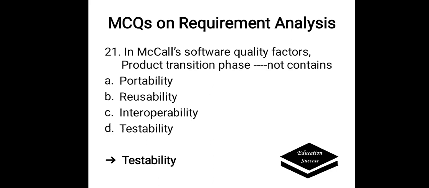In McCall's software quality factors, the product transition phase does not contain which one? Options are A. Portability, B. Reusability, C. Interoperability, D. Testability. The correct answer here is testability. The product transition phase does not contain testability.